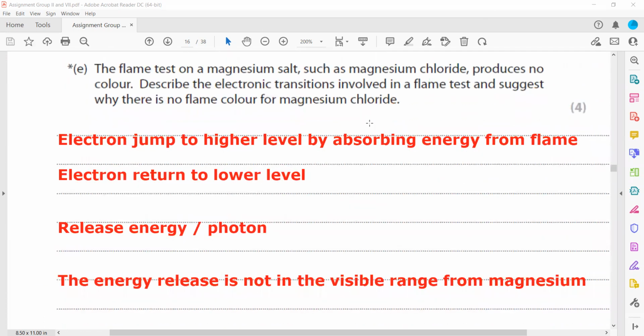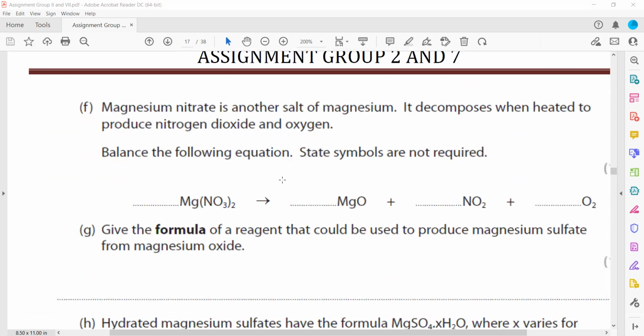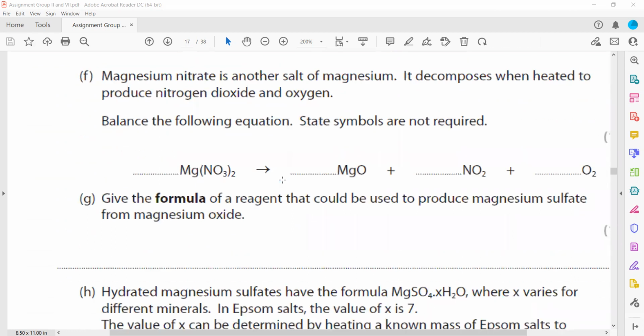This is a similar question, and you will find repetition is there. This question is repeated many times, that they ask why there is a characteristic flame color for different elements, or why the flame color is different.